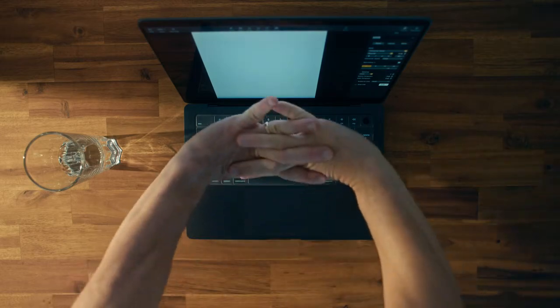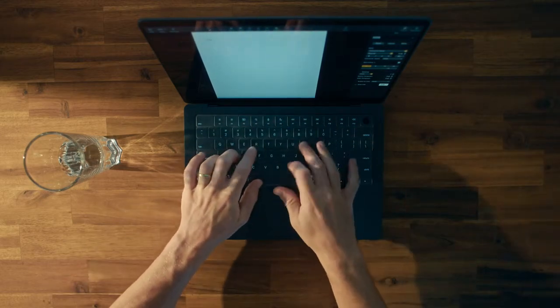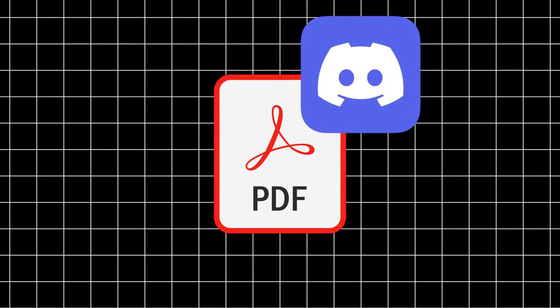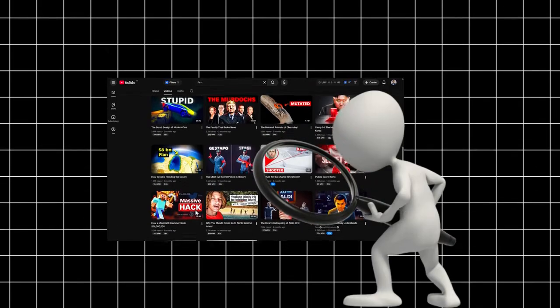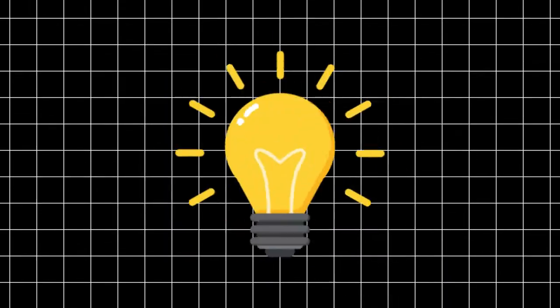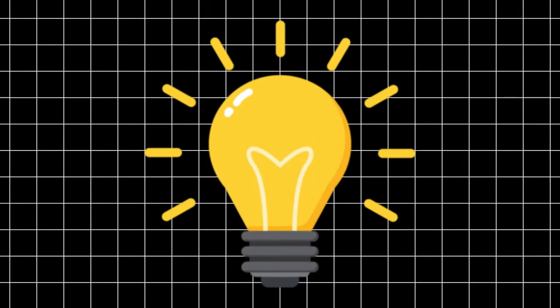I'll show you step by step how we'll use all these platforms together to create our video. First, go to the PDF in the Discord and copy the first prompt. With this prompt, the AI will investigate which are the most viral themes for this type of video, and will give you different ideas for you to choose the one you like the most.